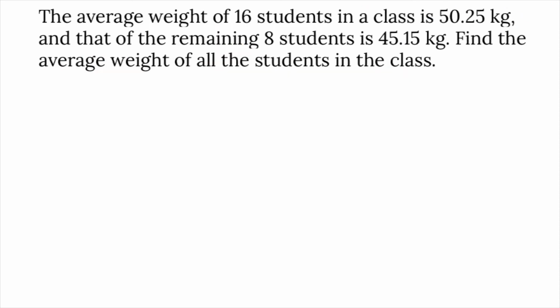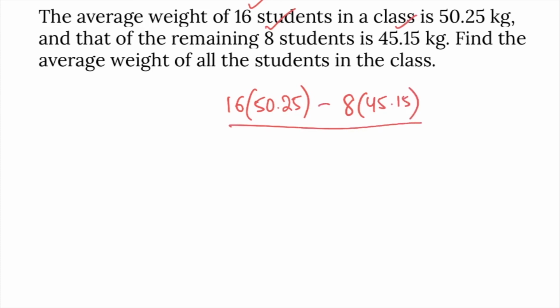The average weight of 16 students in a class is 50.25, and that of the remaining 8 students is 45.15. Find the average weight of all the students. Simple. You need to go for the combined mean method. Average weight of 16 students is 50.25, and the remaining 8 students average is 45.15, divided by 16 plus 8. That will give you the combined mean, the average of the whole class.